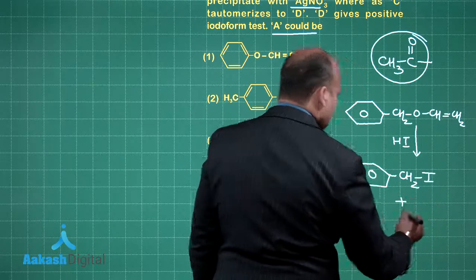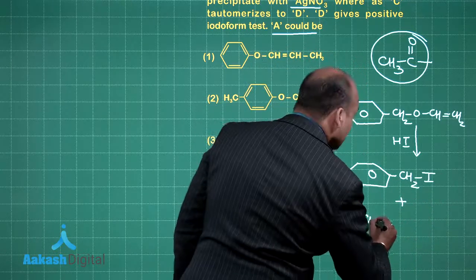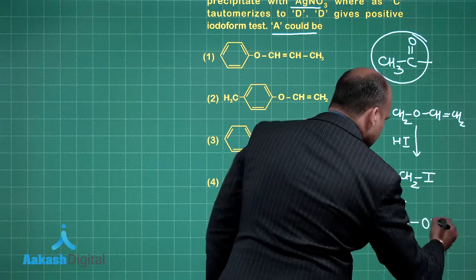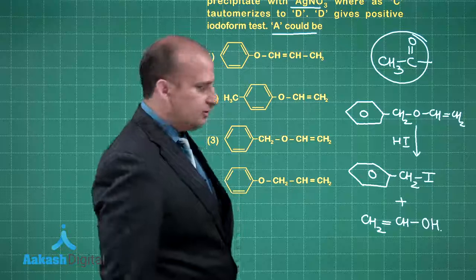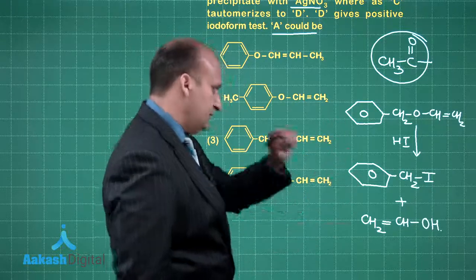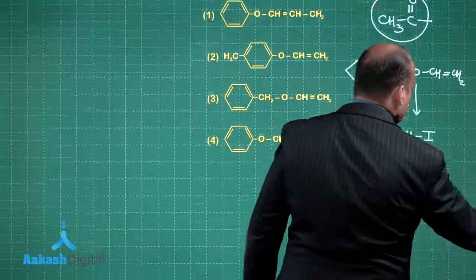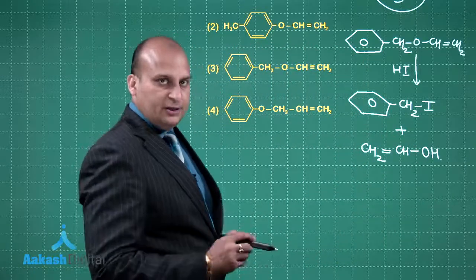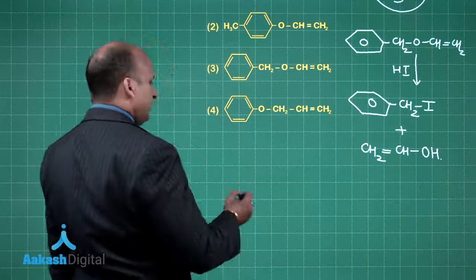This plus this. Okay, fine. So, this is A, this is B, this is C. Now, what are they saying about B? They are saying that this B on reaction with AgNO3 gives a yellow PPT.